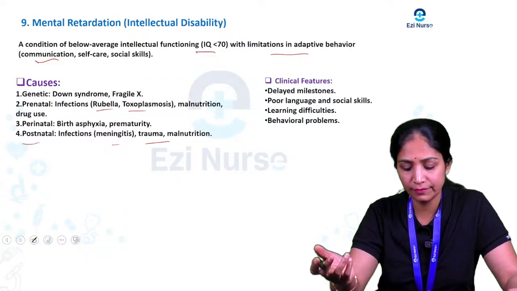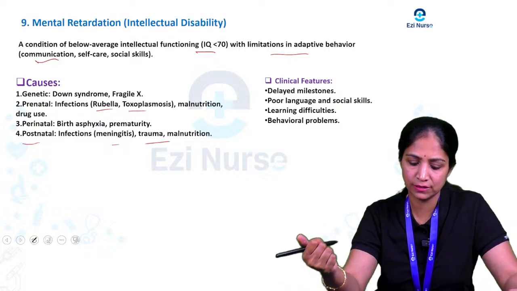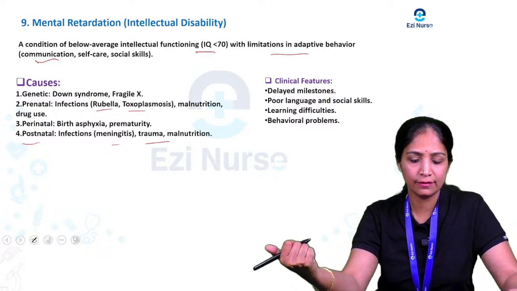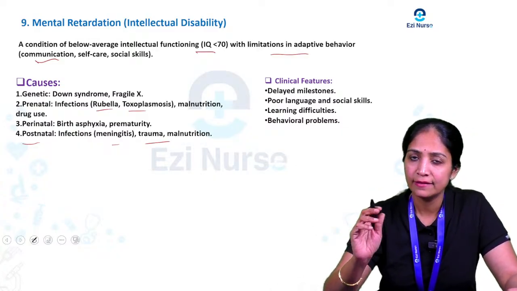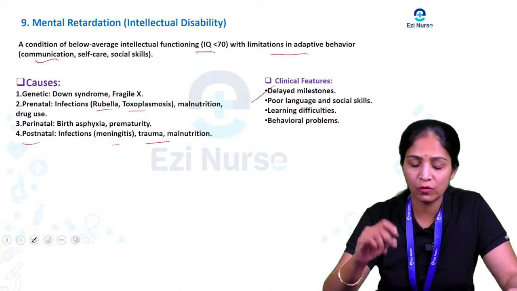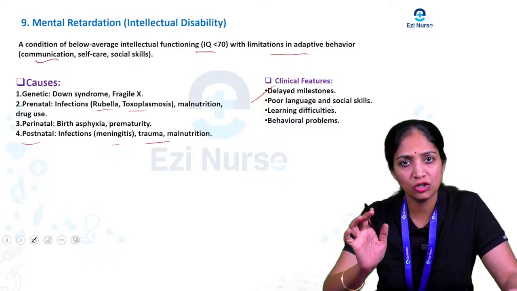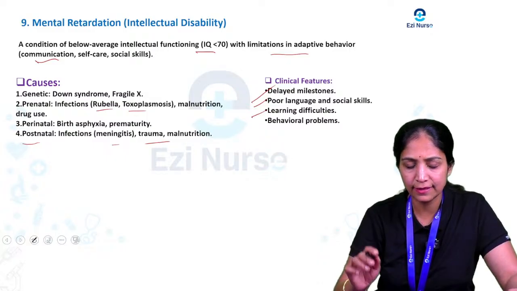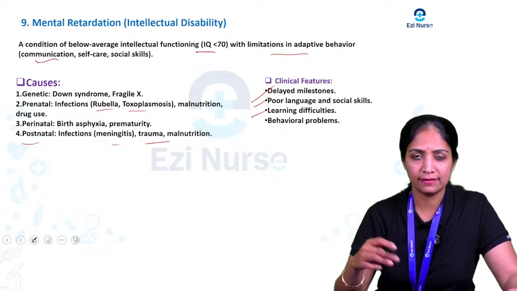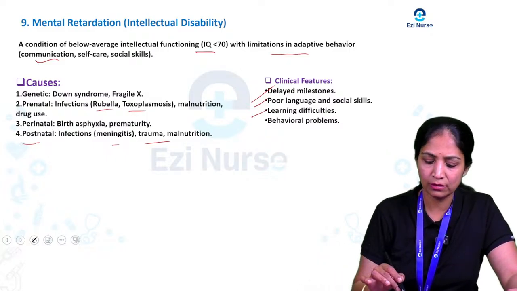Then coming to the main clinical features we see with mental retardation or intellectual disability. There is delay in the milestones, which is the first sign of intellectual disability. Okay, and poor language and social skills, and learning disability is very marked, the child will take a long time.